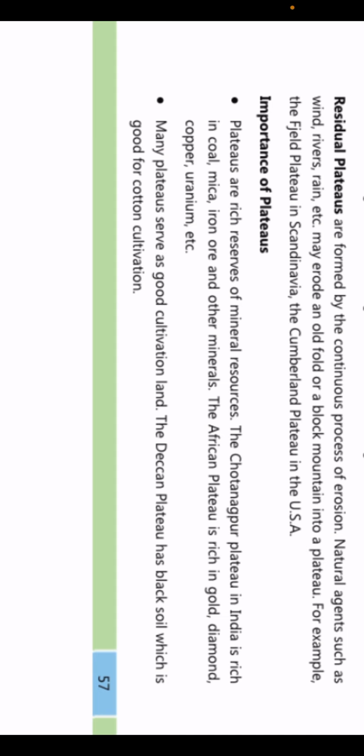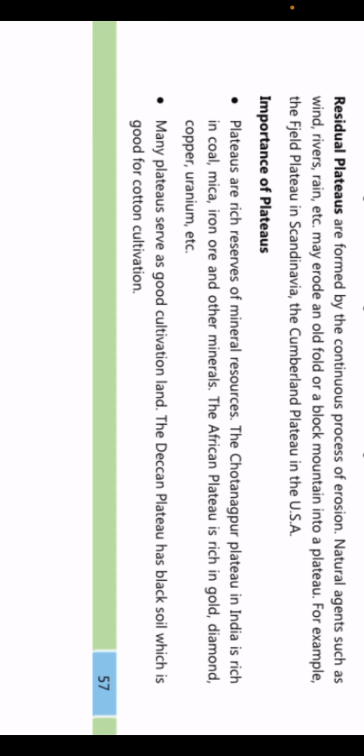Now what is the importance of plateaus? Plateaus are rich reserves of minerals or resources. The Chota Nagpur Plateau in India is rich in coal, mica, iron ore and other minerals.